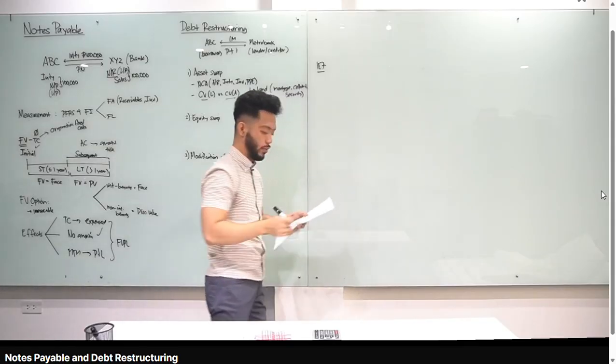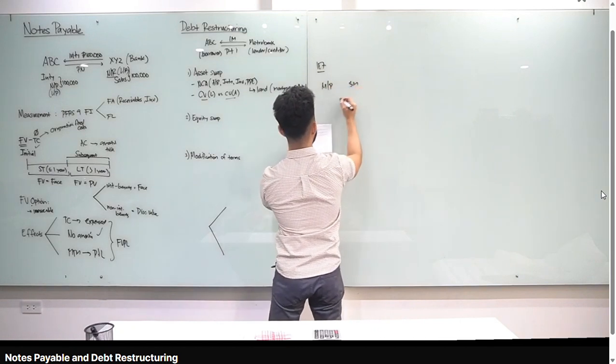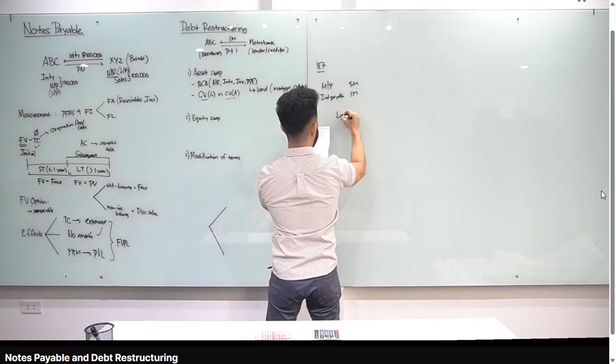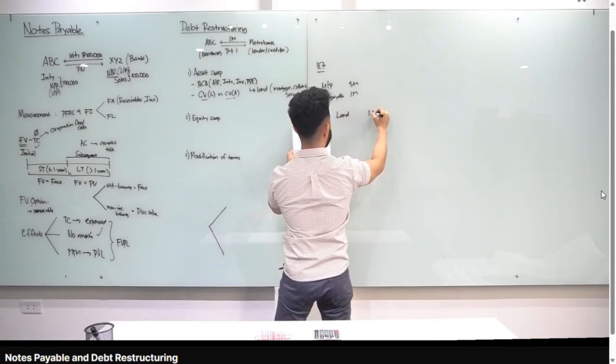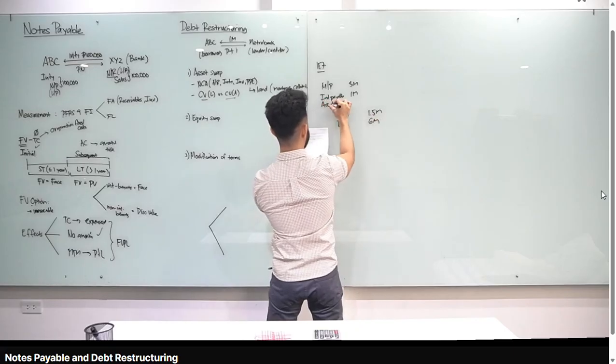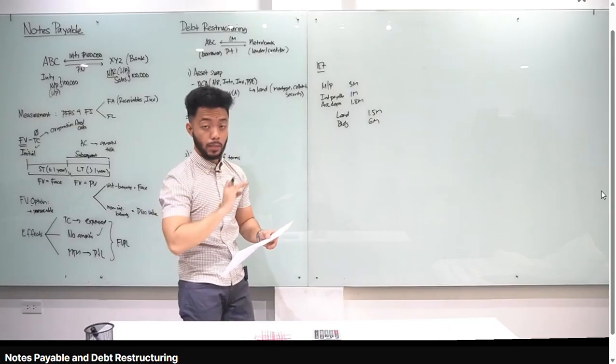Compute the gain or loss. Well, actually, yung journal entry ko na lang para mas mabilis. Okay? Debit mortgage payable, how much? Principal, 5 million. Debit interest payable, ito yung accrued interest, which is 1 million. Credit land, sabi ni sir, carrying value daw, so yung cost na 1.5 million. Credit building, 6 million. Don't forget to debit the accumulated depreciation. How much yan? 1.8 million. I-disregard mo yung fair market value ng 5.9 million. Pang trick lang yan, okay?